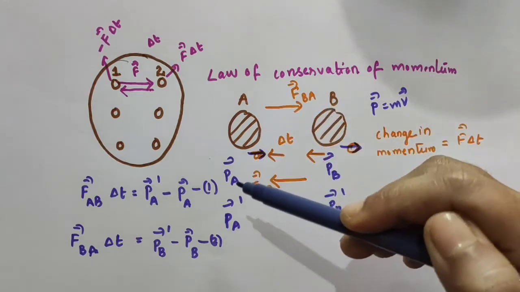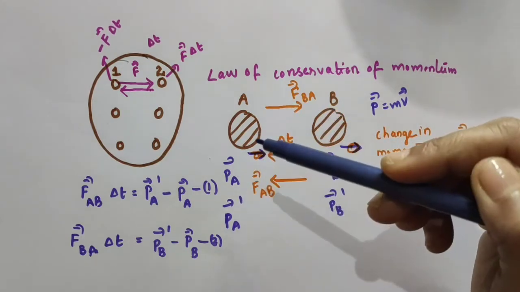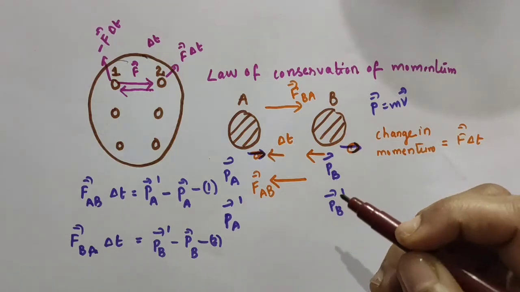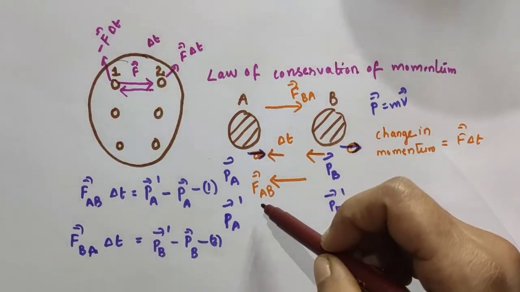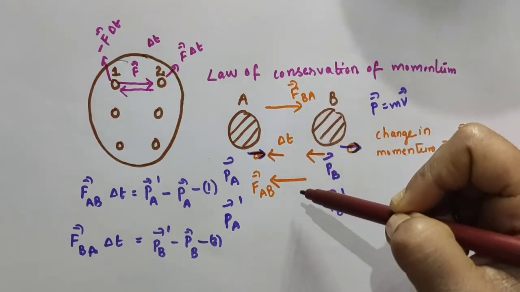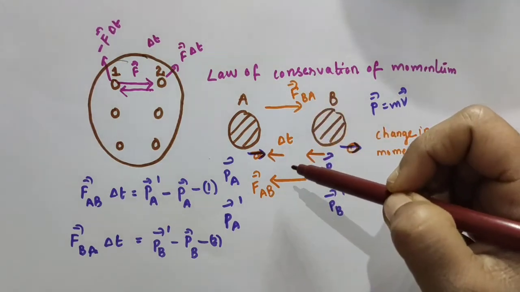Okay, now what is the statement of Newton's third law of motion? For every action, there is an equal and opposite reaction. Right, that is the statement of Newton's third law of motion. So these two forces, vector FAB and vector FBA, are equal in magnitude but opposite in direction.